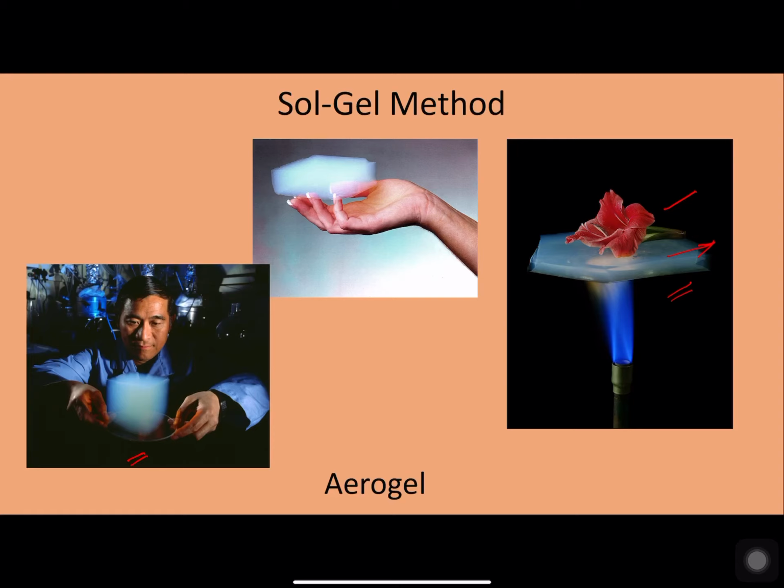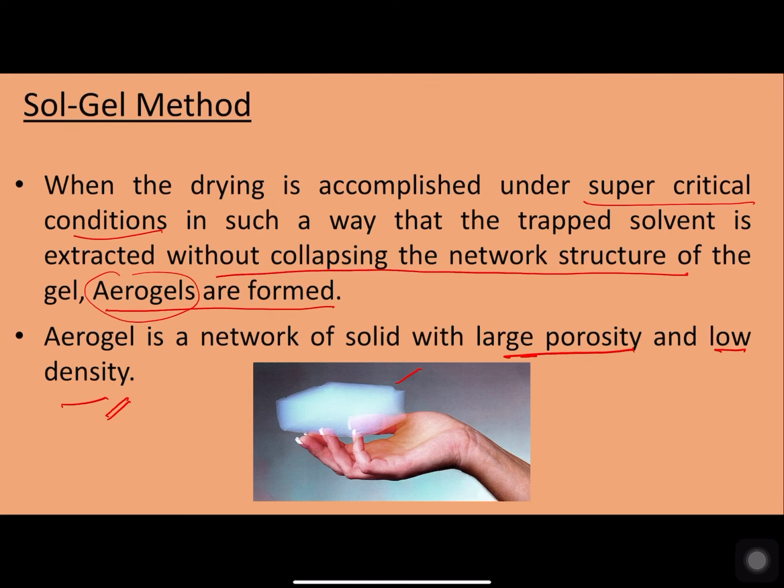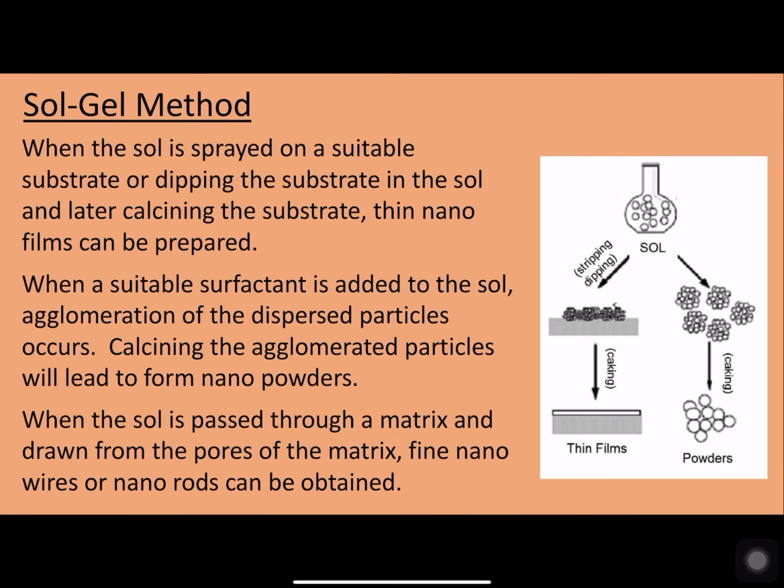properties for these aerogels. So when the drying is accomplished under supercritical conditions, without collapsing the network structure, we can form what are called aerogels. Apart from that, we can also form other types of materials from the sol itself.